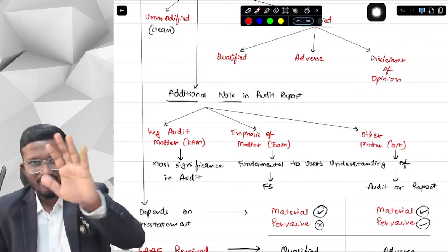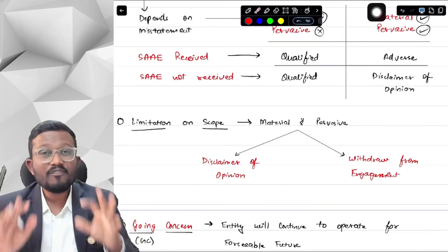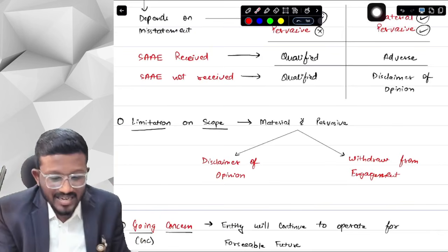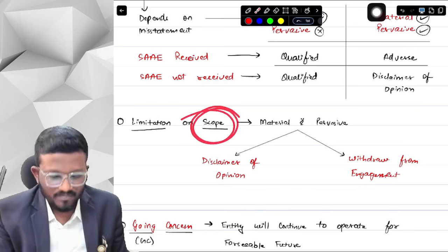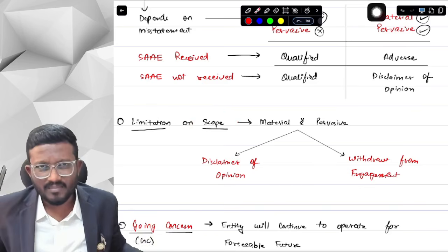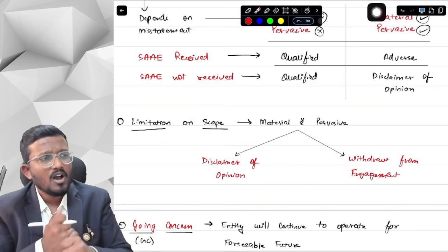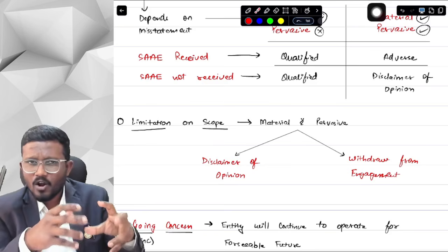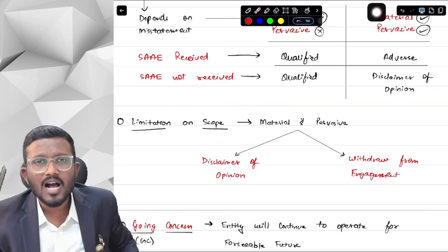Okay, yes sir, in detail we will be discussing, don't worry about it. This was just an overview. Now, if management imposes a limitation on scope, what is a limitation on scope? Basically, suppose I have to check your financial statements. I go and check your financial statements, and I tell your management that I want to obtain evidence about inventory. Management says, no, I will not allow you to obtain evidence about inventory.